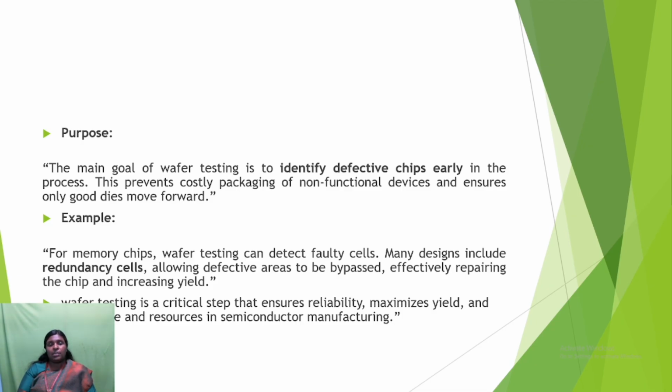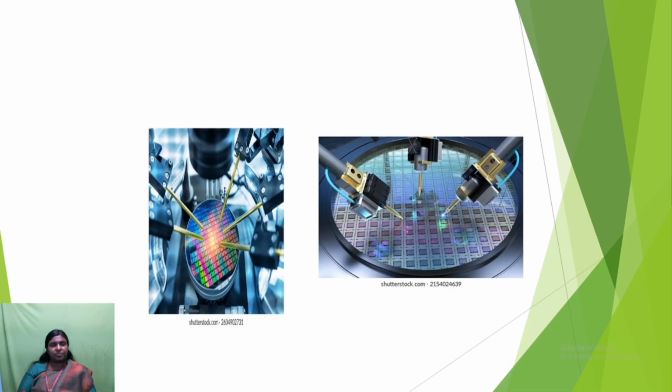This prevents costly packaging of non-functional devices and ensures only good dies move forward. For example, for memory chips, wafer testing can detect faulty cells. Many designs include redundancy cells, allowing defective areas to be bypassed, effectively repairing the chip and increasing yield. Wafer testing is a critical step that ensures reliability, maximizes yield and saves time and resources in semiconductor manufacturing.